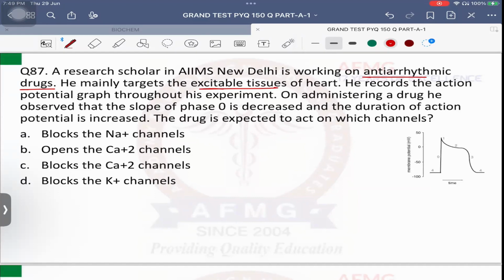SA node, AV node, bundle of His, right and left bundle branches and Purkinje fibers. He records the action potential of the graph throughout his experiment. On administering a drug, he observed that slope of phase 0 is decreased and the duration of action potential is increased. The drug is expected to act on which channels?